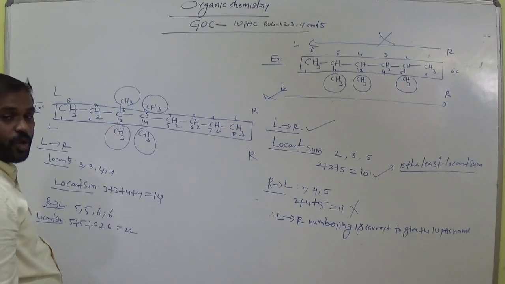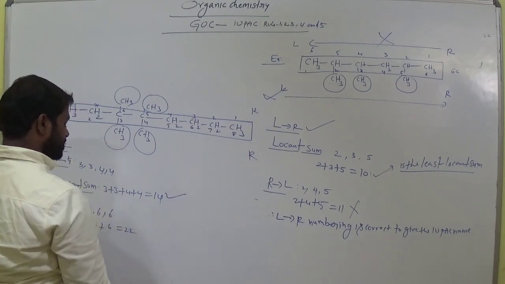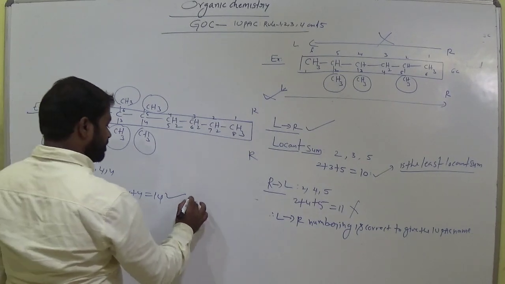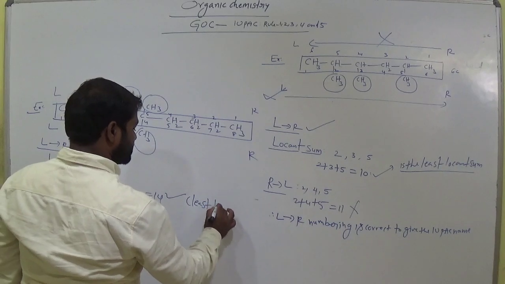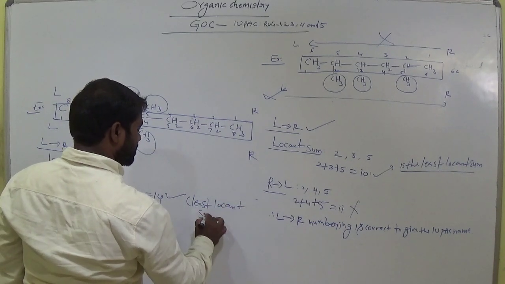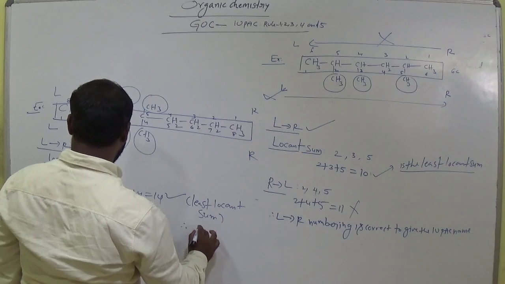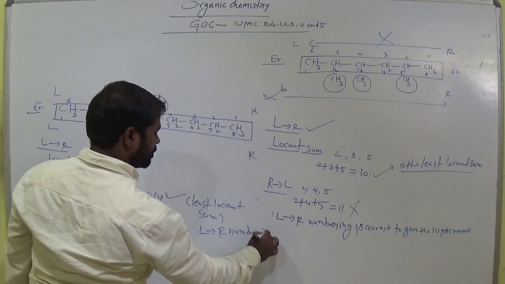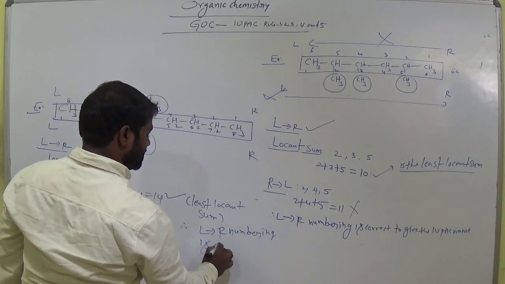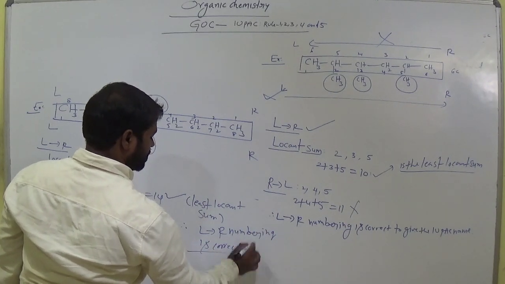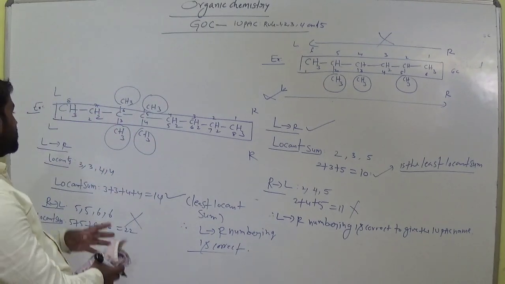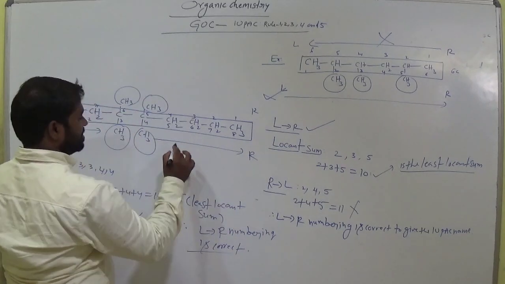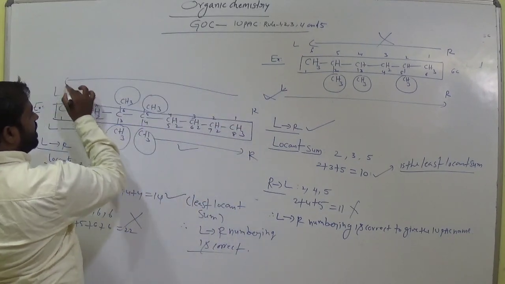Now which one is the least locant sum? 14 is the correct one. So this method is wrong. 14 is the least locant sum. Therefore left to right numbering is correct. Okay, clear? That means we have to follow left to right numbering only. This is correct. Right to left numbering is wrong.